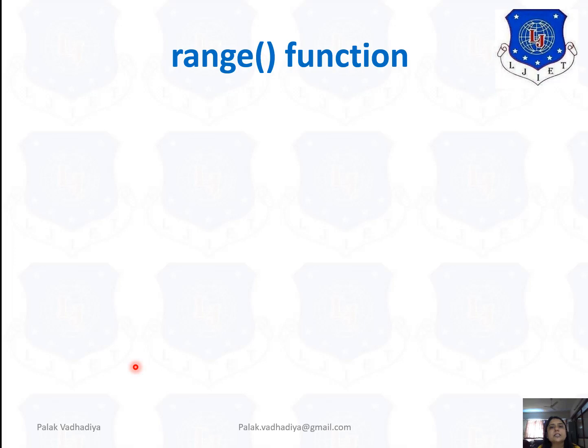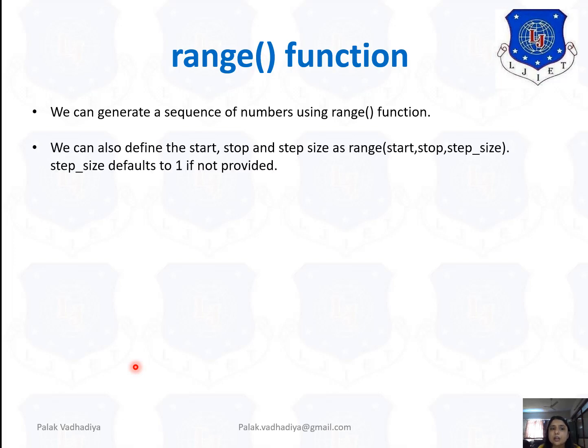Now next we will discuss the range function. Now we can generate a sequence of numbers using the range function. We can also define the start, stop and step size. So this is the syntax for the range, that is range. Then you can give the start, where to start, then where to stop, and then the step size. Okay, if you are not providing the step size, then by default it will be considered as 1.